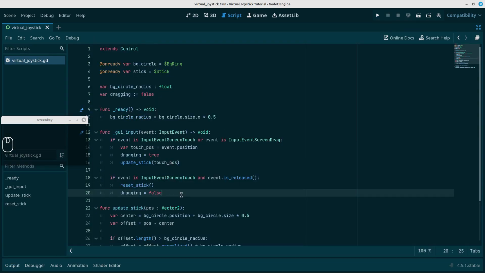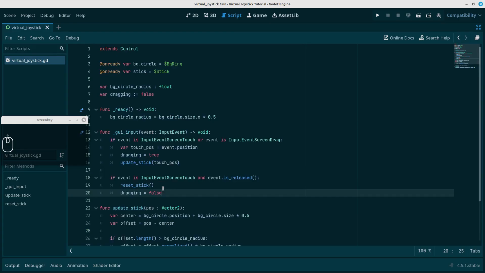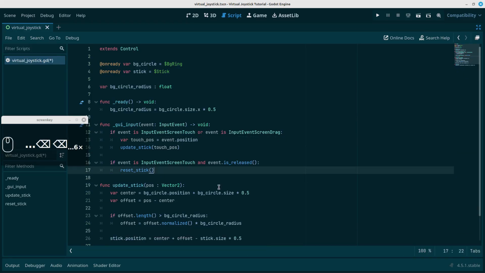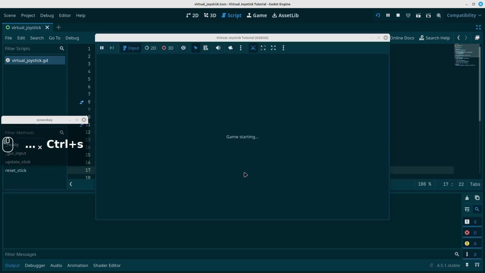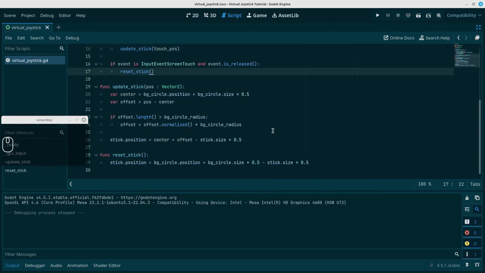And I'm just realizing that I never really used the drag-in variable. I had intended to use it in one of these functions here, but it's not necessary. It was never used. So let's just delete the drag-in variable, and the code is supposed to work exactly as it did before. So we have a moving joystick now. All we have to do is be able to access the vector that it is creating inside of the joystick itself, so that we can use it externally. Because what's the point of having a joystick without being able to use it to move something on the screen?